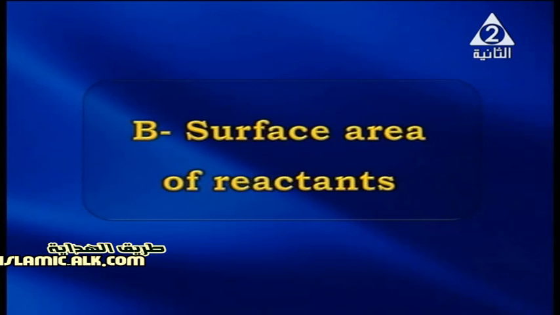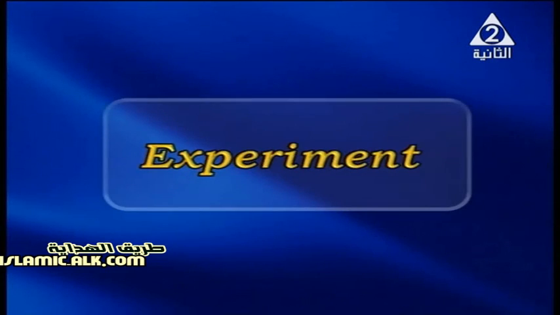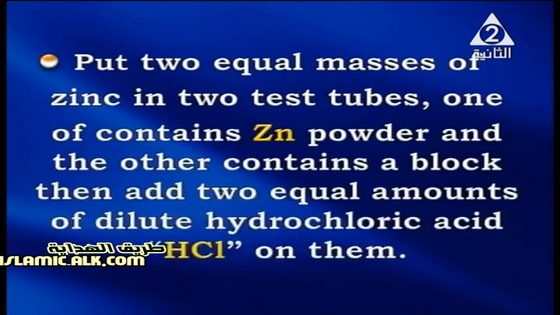The second point in the nature of reactants is the surface area of the reactants. When the surface area of reactants increases, the rate of chemical reaction increases. So we have to show an experiment to illustrate this point. The steps of the experiment: we put 2 equal masses of zinc in 2 test tubes, one contains zinc powder and the other contains a block of zinc, then add 2 equal amounts of dilute hydrochloric acid on them.